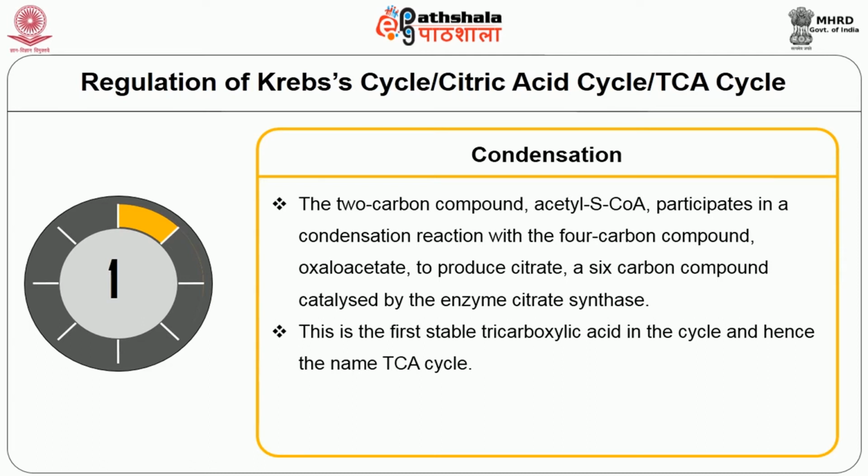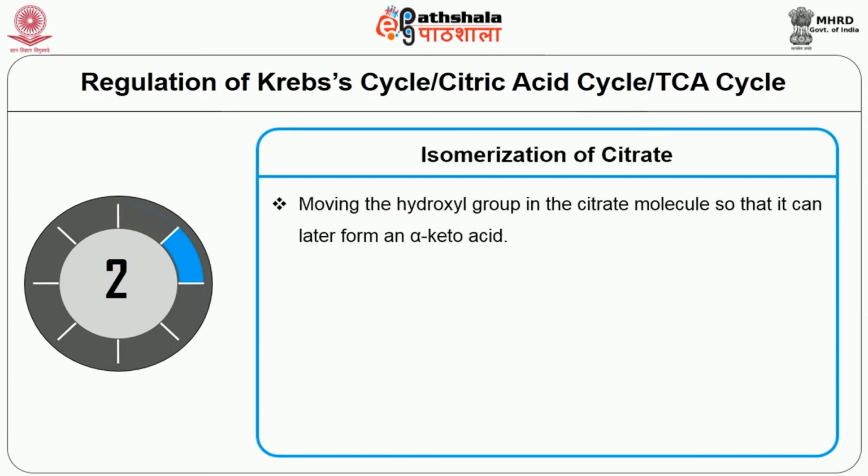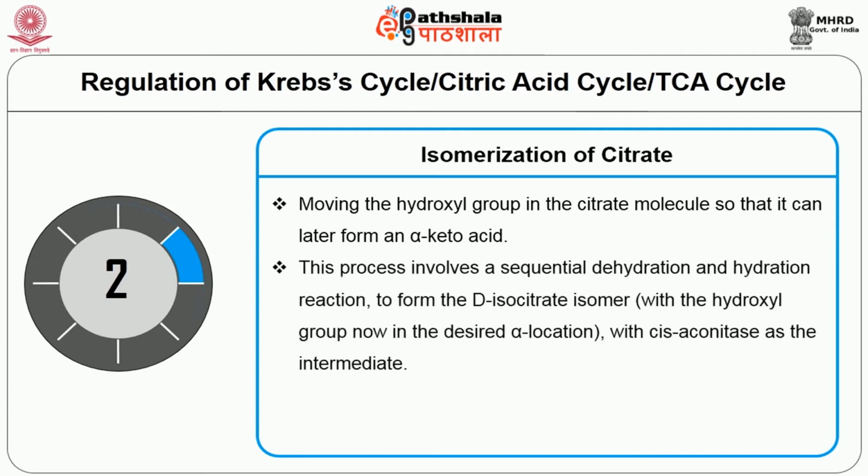This is the first stable tricarboxylic acid in the cycle and hence the name TCA cycle. Step 2. Isomerization of citrate. It involves moving the hydroxyl group in the citrate molecule so that it can later form an alpha keto acid.